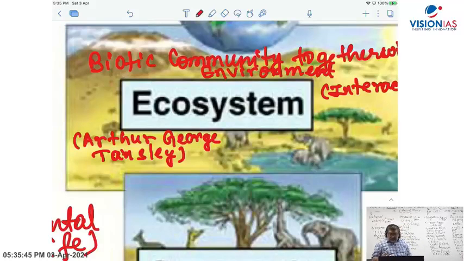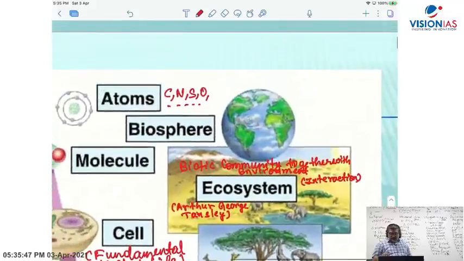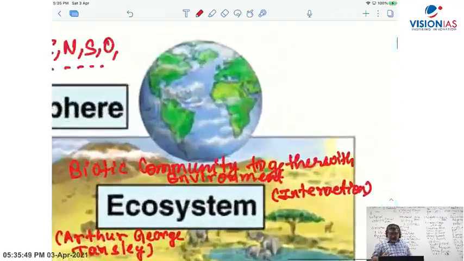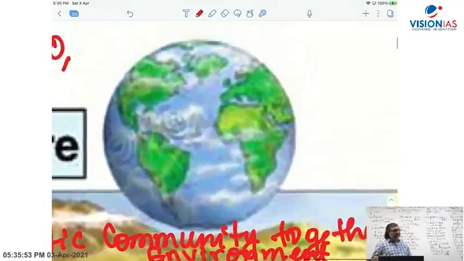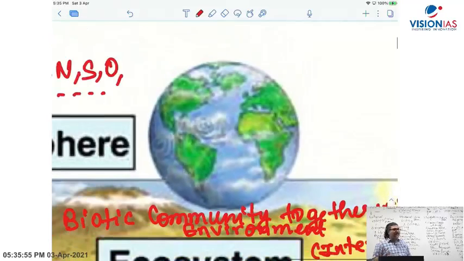Then the ecosystem makes a landscape, the landscape makes a biome, and the last to come is the biosphere, the living sphere. And when you say biosphere, what is the biosphere made up of?